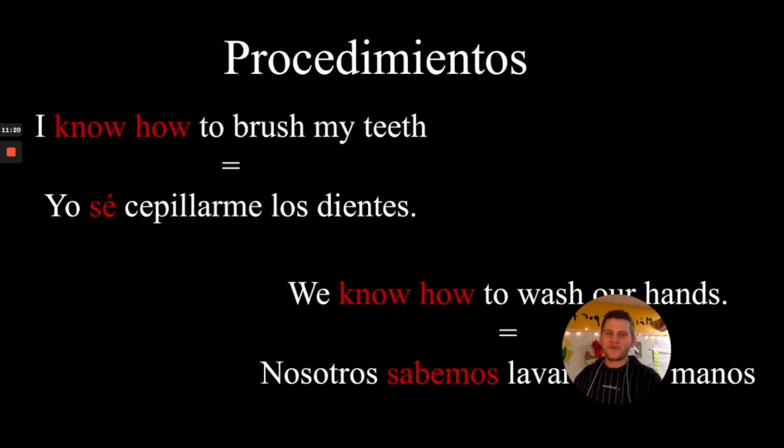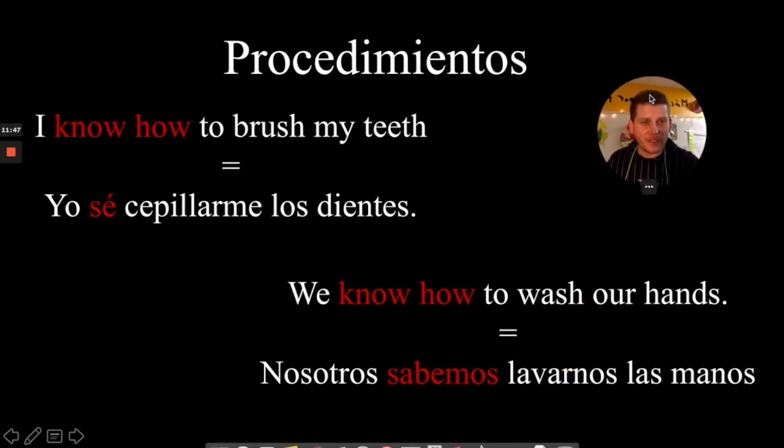Okay, so let's continue on. Back to knowing. Saber, there's one here that might seem kind of confusing because I said conocer is experiential knowledge, and so like riding a bike is definitely experience. So knowing how to ride a bike definitely seems like that would be experiential knowledge. So this one kind of goes against our intuition. When you talk about knowing how to do something, we use saber. So make sure you make note of this little exception to our understanding earlier of the difference between saber and conocer. Knowing how to do something uses saber, and check it out, the word how is not in my translation.